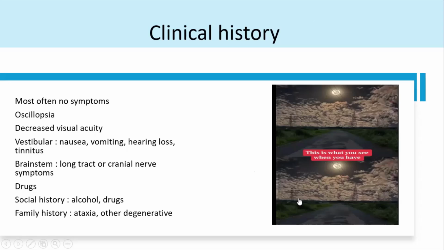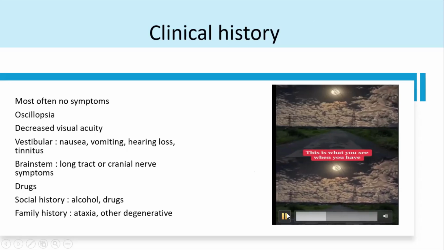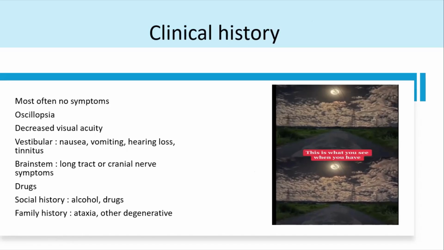At times, they may complain of oscillopsia. They say that whatever they look at, everything is looking shaky. The shaky pattern is more towards the fast phase. At times, very rarely, they might complain of decreased visual acuity. Usually they don't come to us for that. It is seen in congenital nystagmus when they have a sensory component. Then in the emergencies, they come with complaints of a vertiginous sensation. When they come with acute vertigo, it's your job to see whether it is a vestibular component, where you can refer to ENT, or one of the central causes of nystagmus and vertigo, where you have to do imaging and investigate further.